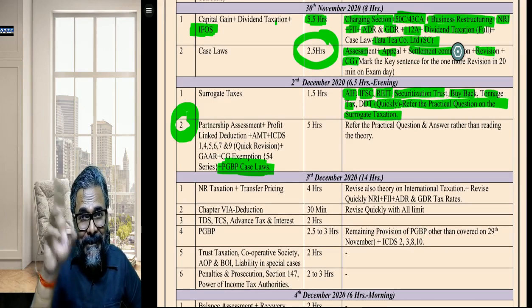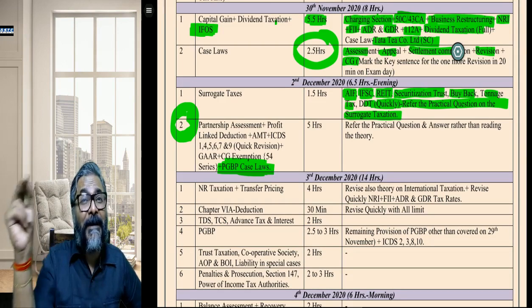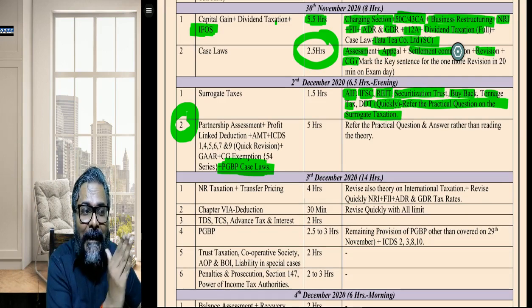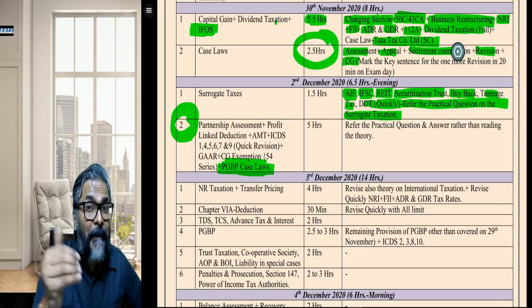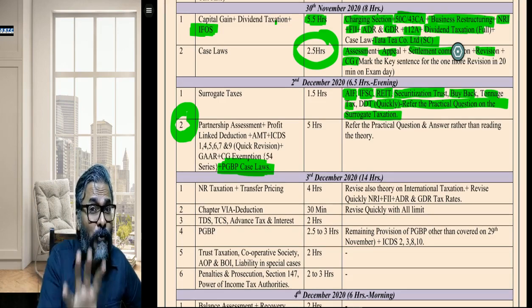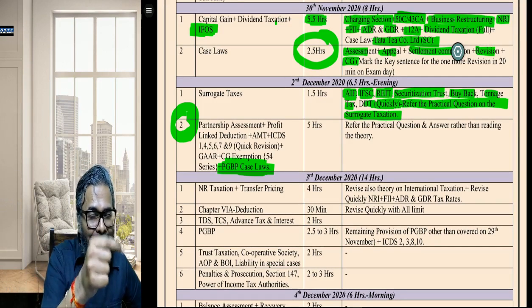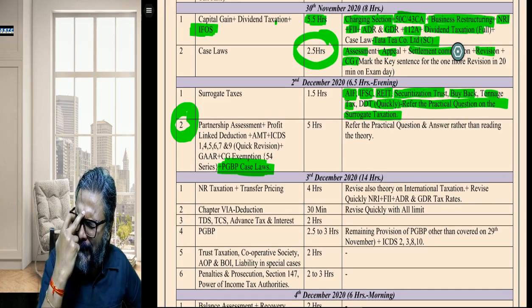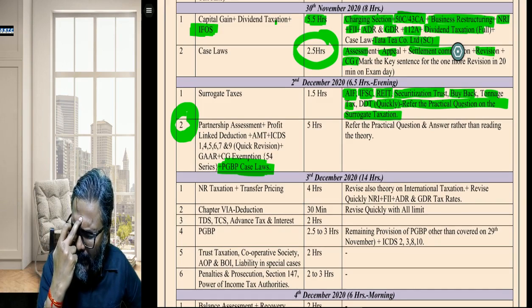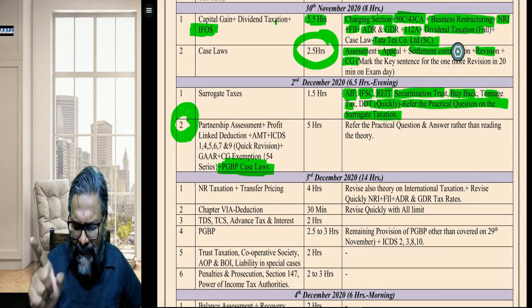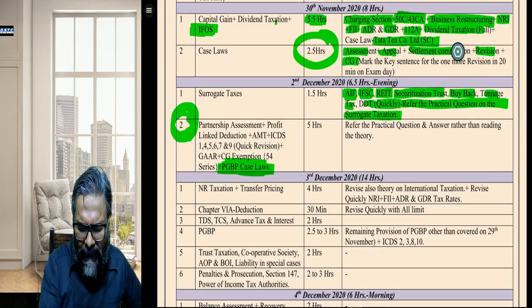There is a loss. Now there is an amendment in the case of the carry forward of the loss by the investor. There are certain amendments, and in fact, those students who would have done MTP also, they would know that in my MTP number, I think it is MTP number 3, where in surrogate taxes, there is one question wherein I have covered this particular amendment.